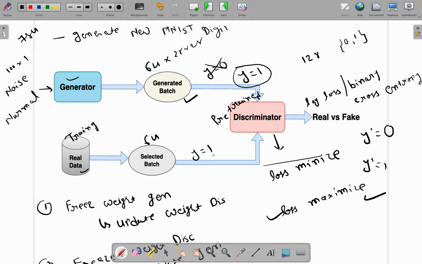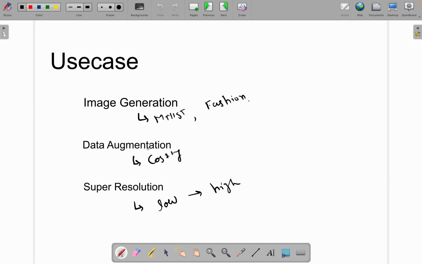And then we will compare low resolution and high resolution images, and based on that this generative adversarial network will be trained, right? So this is all about generative adversarial network, right?